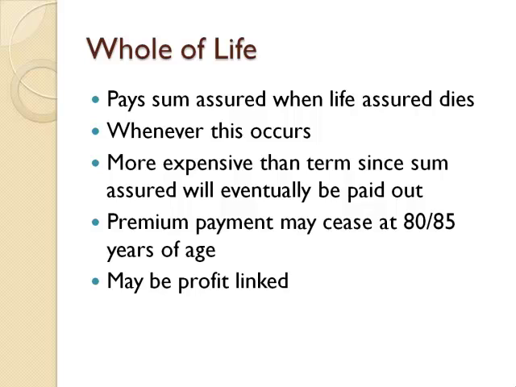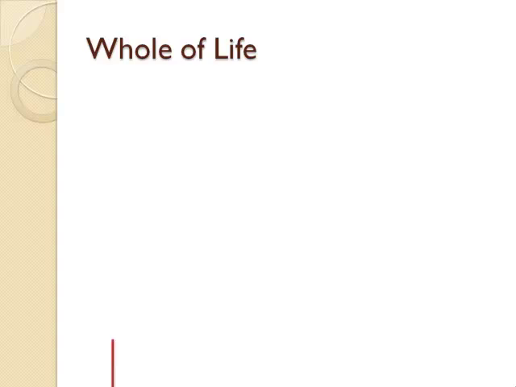Let us consider the second type of assurance arrangement, and this is called whole of life. This is more expensive than term, since the sum assured becomes payable upon death whenever this may be. This typically is arranged when the life assured wishes to ensure that a sum of money will be paid out to the dependents upon his or her death. In fact, this policy can also be investment linked. Let us take an example.